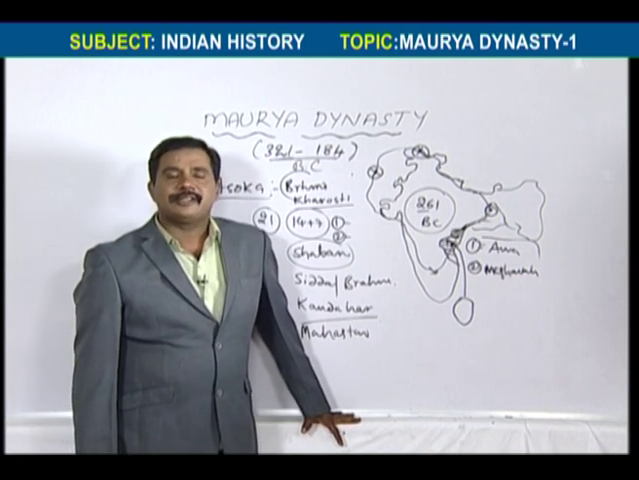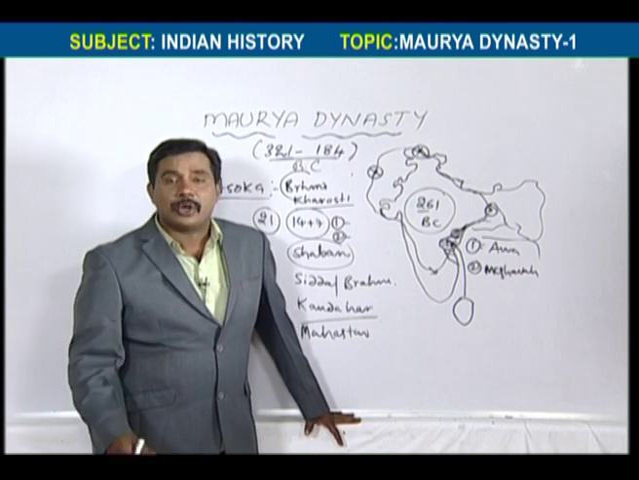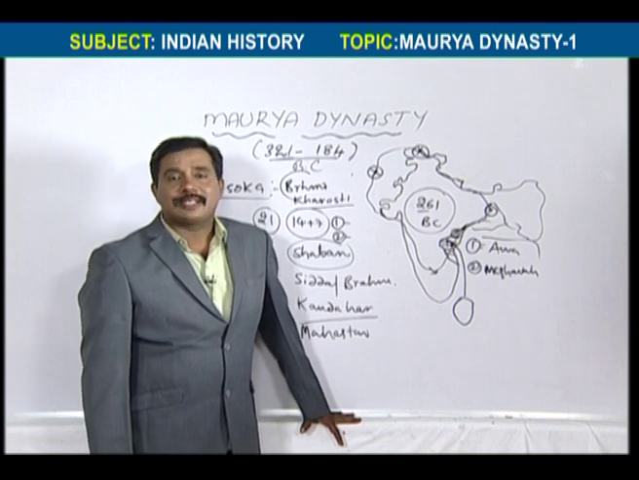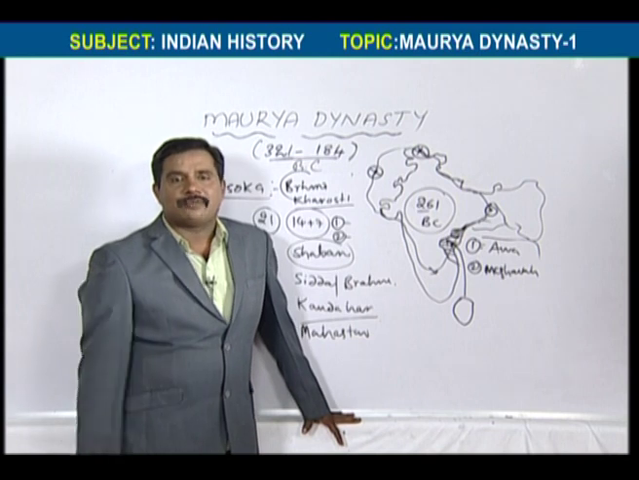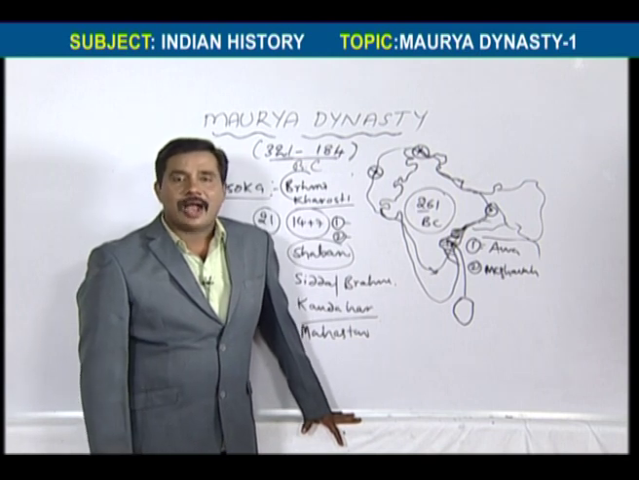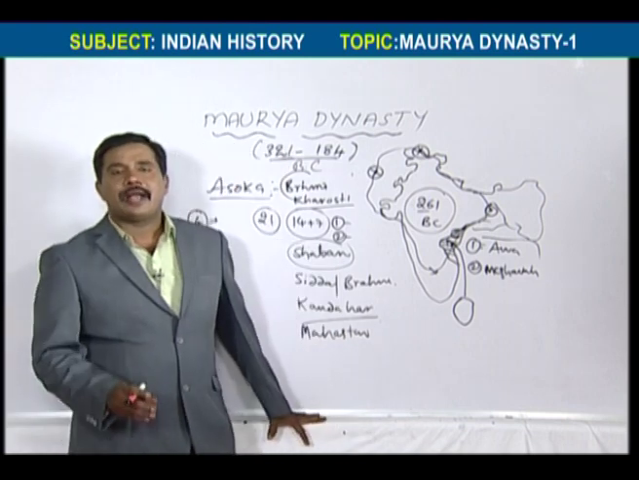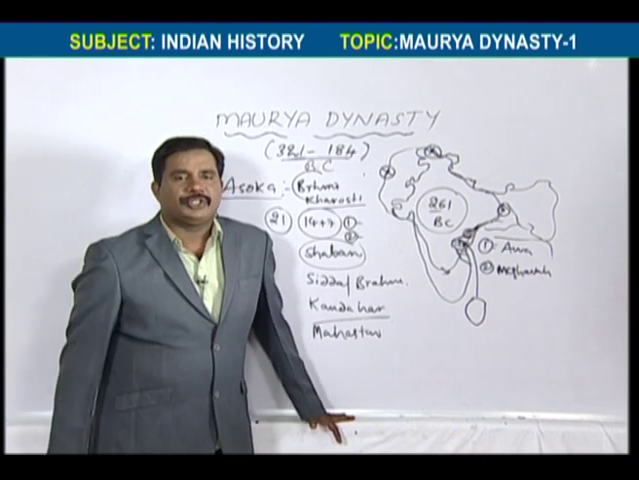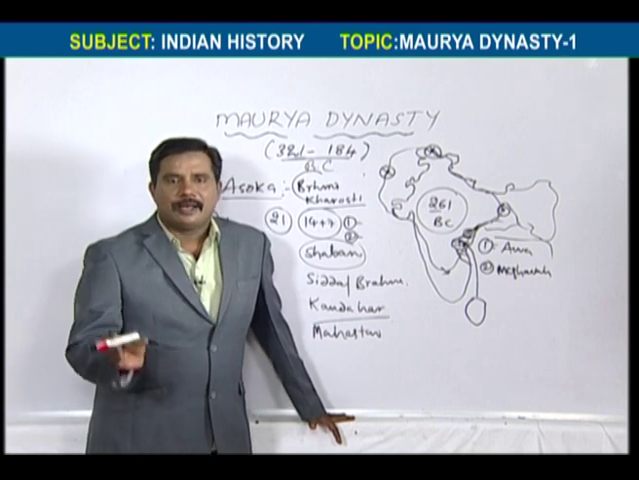But you see, this is a great war because 6 lakh soldiers participated in the Kalinga war. In that 6 lakhs, 1 lakh died in that war, 1 lakh were killed, and near about 2 lakhs were injured. That's why after completion of this war, Ashoka's attitude totally changed, because the blood flowed like a river.